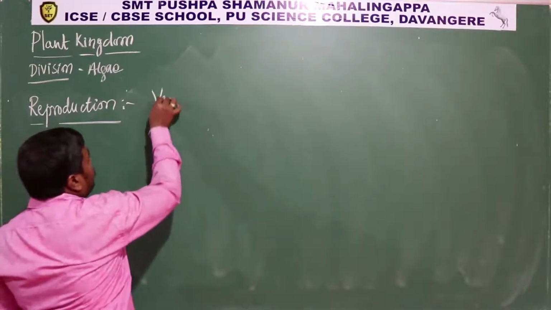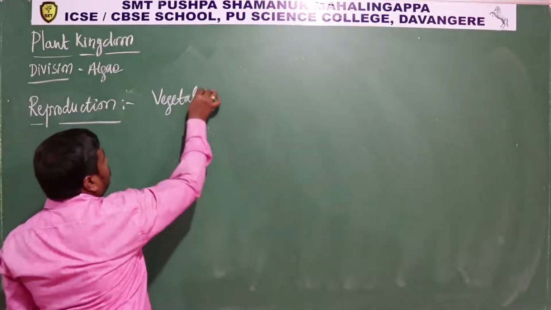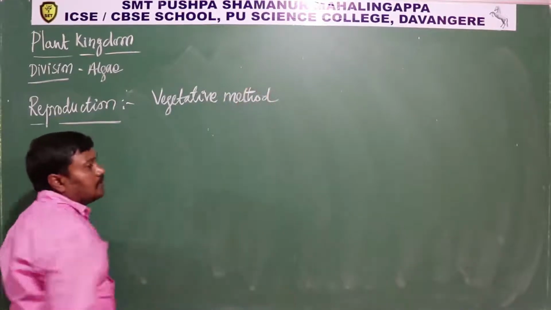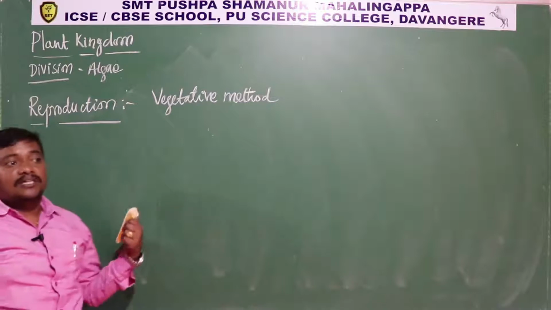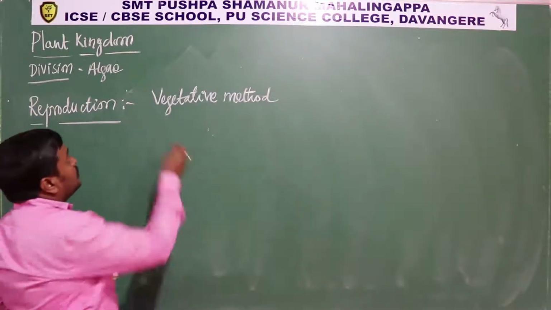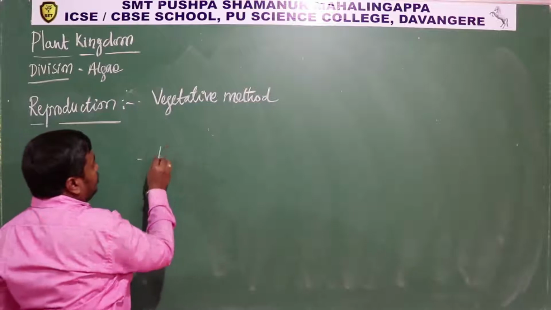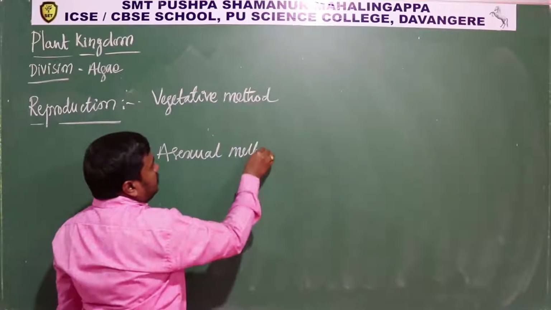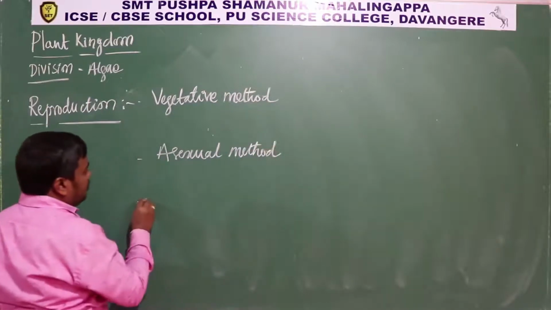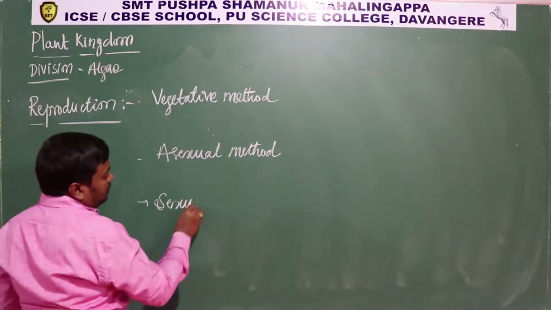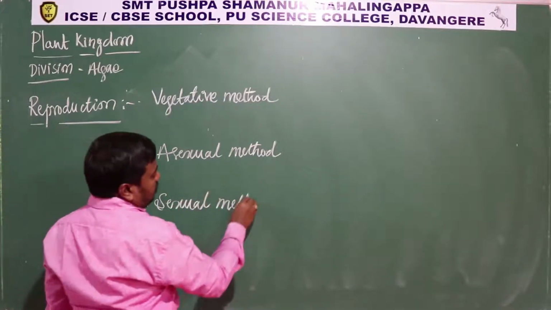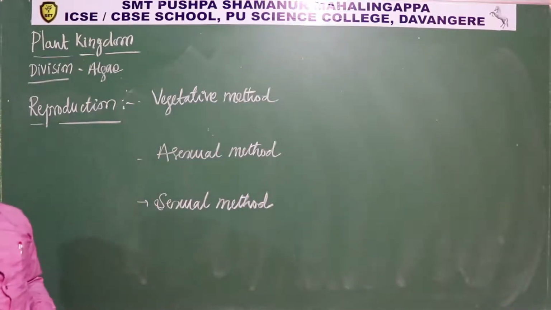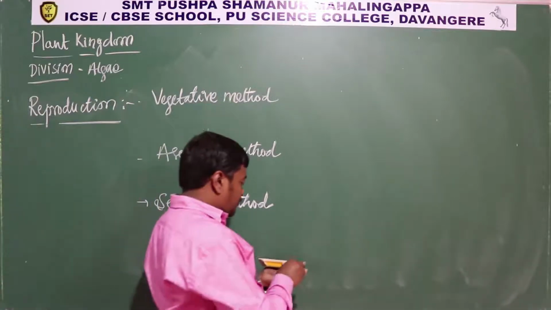One is the vegetative method, then the asexual method, then the sexual method. You saw this same form in fungi too. So all three types of reproduction are present in algae. Then come to the vegetative method.